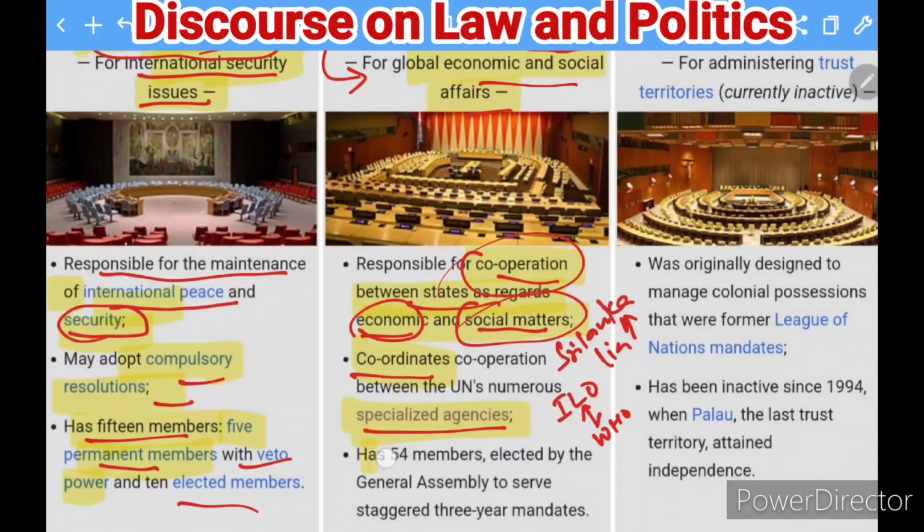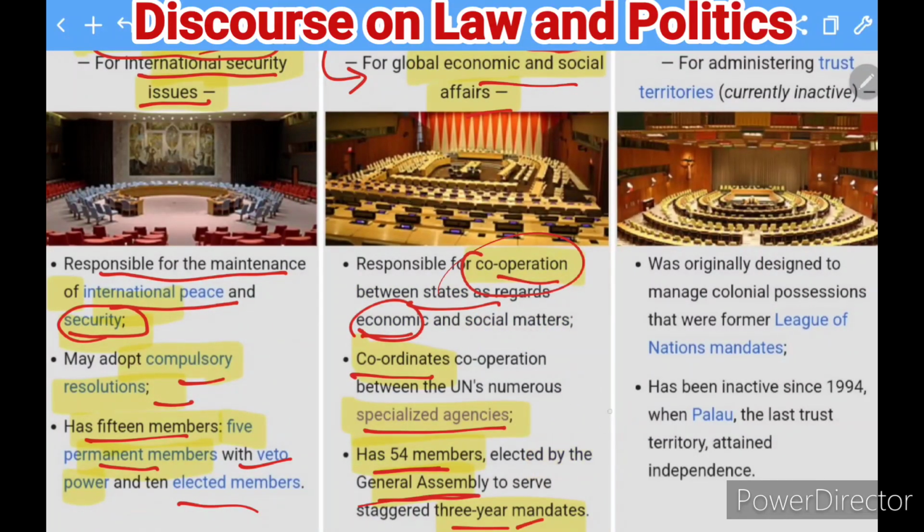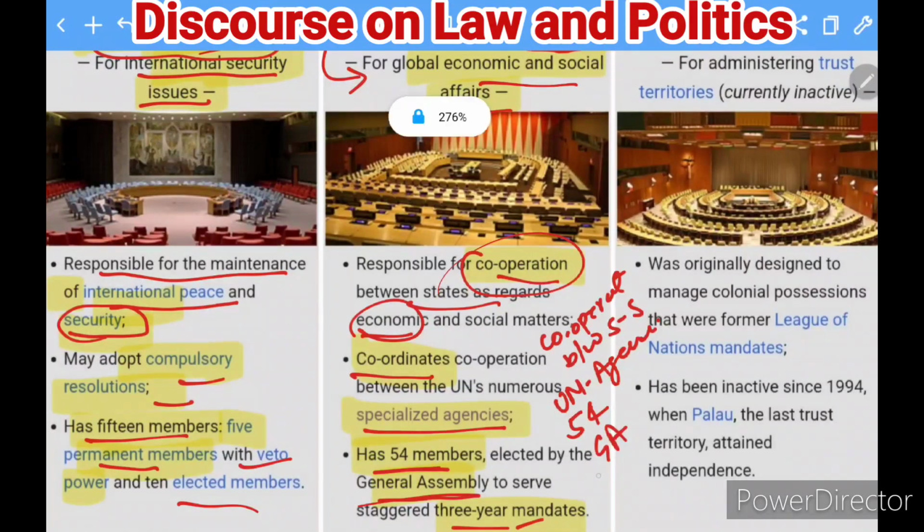The total number of members is 54, elected by the General Assembly, and they serve a 3-year mandate. So in summary, the Economic and Social Council is a body which cooperates between state and state, and also between the UN specialized agencies. It has 54 members, elected by the General Assembly, and they serve for 3 years.